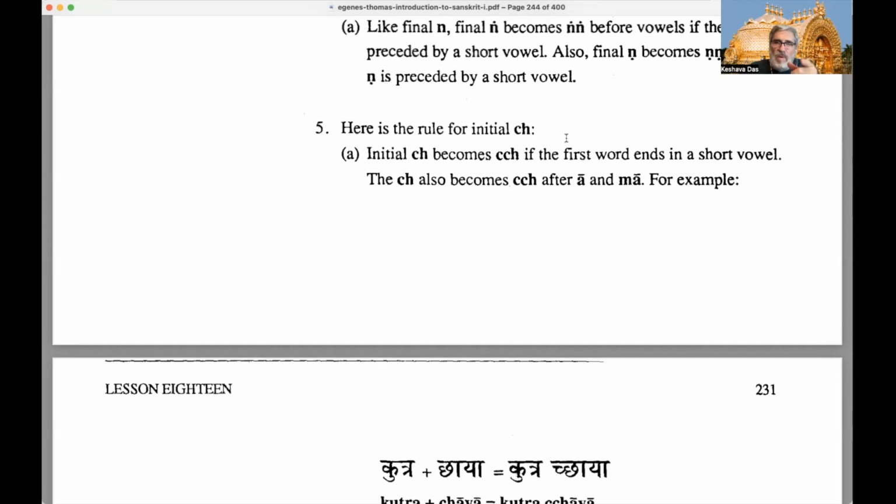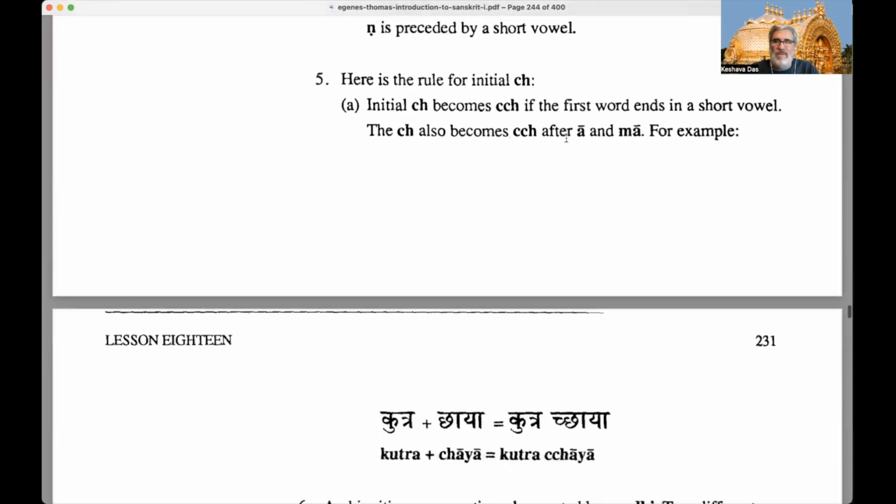So if the first word ends in a short vowel and the second word begins with a CH, then the CH becomes CCH. The CH, the unvoiced aspirate palatal, also becomes CCH after a long A or ma. And here are some examples to explain that.